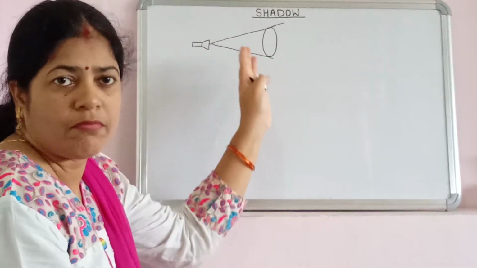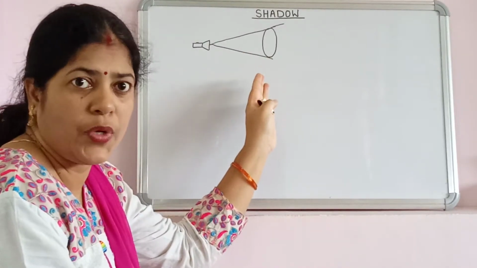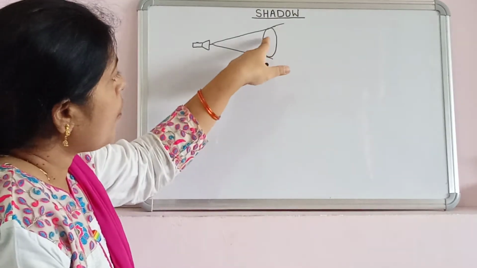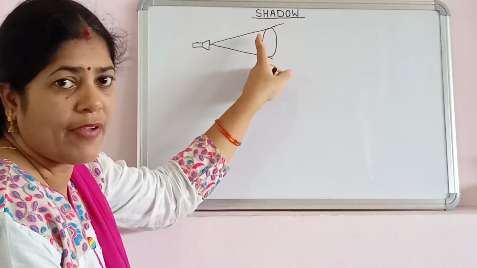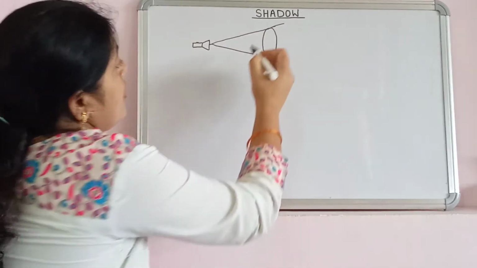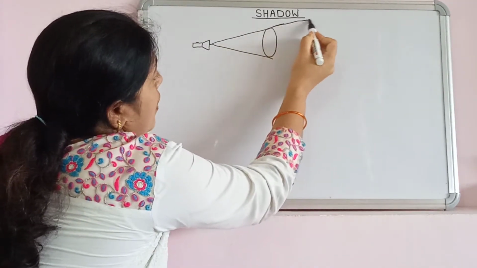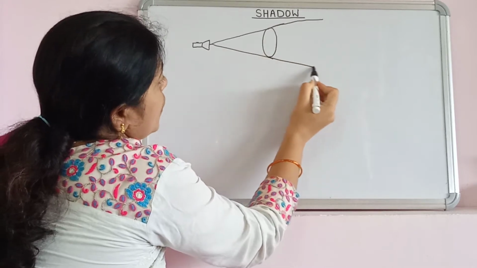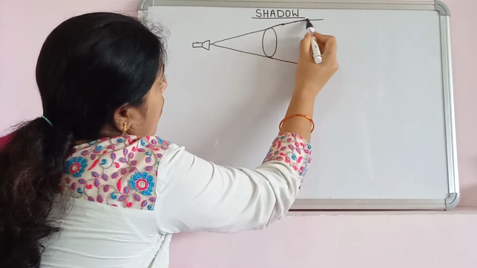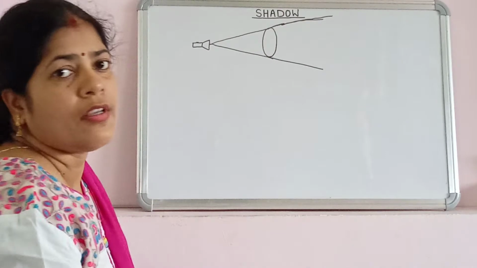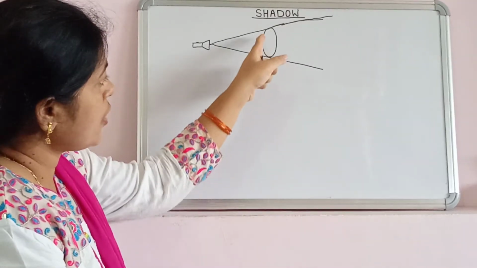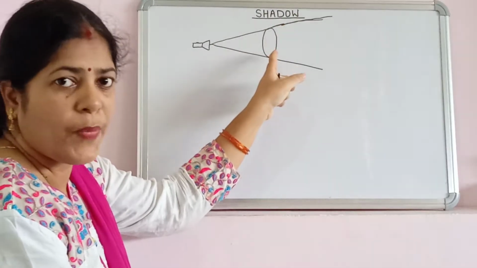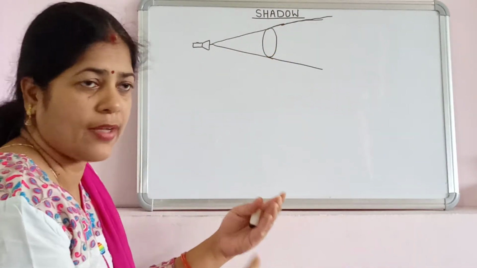So we are mainly concerned about shadow here. When the opaque material is placed in front of the source of light, the rays passing through the edges will go straight without any disturbance. Only those rays falling on the opaque material will bounce back.